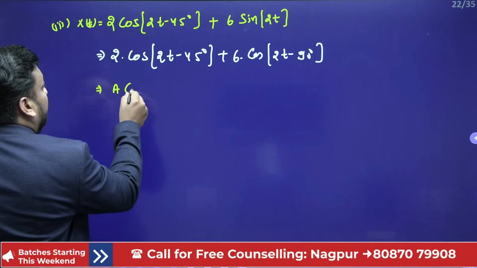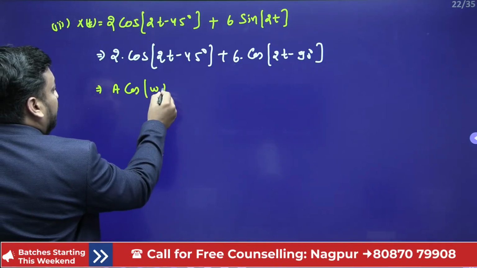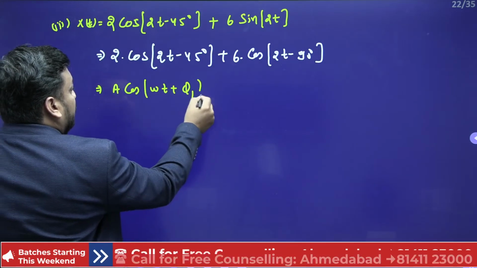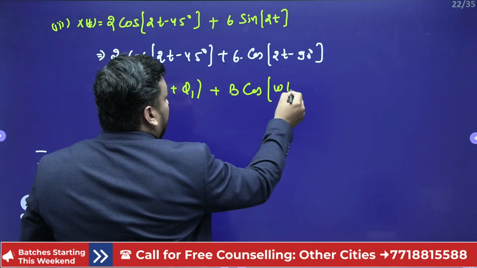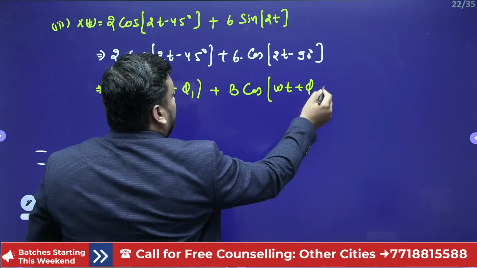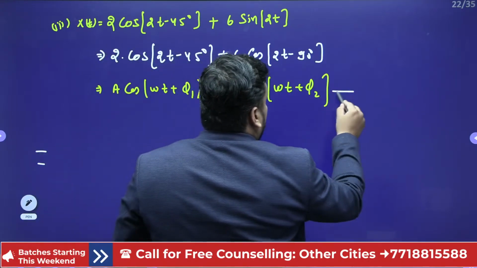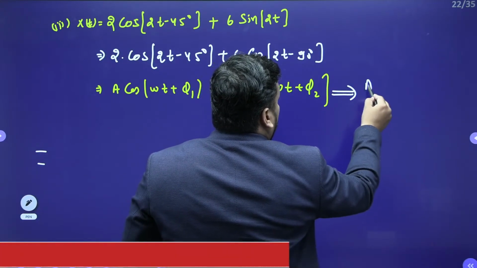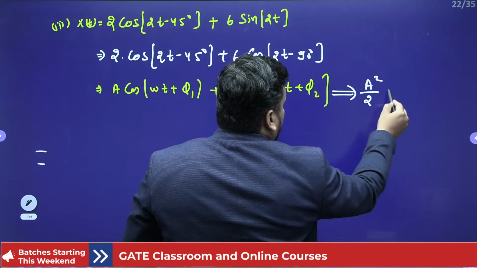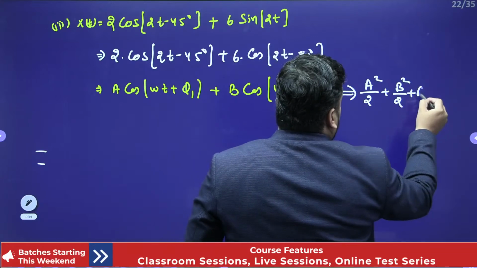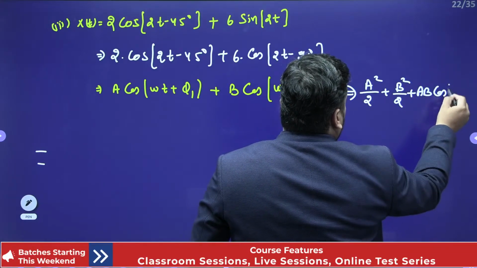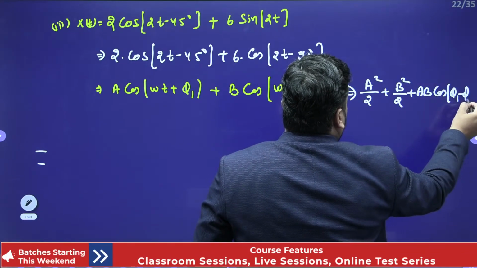The standard one is A cos of omega t plus phi 1, plus B cos of omega t plus phi 2. If this is the expression, then the power will be A squared by 2 plus B squared by 2 plus AB cos of phi 1 minus phi 2.